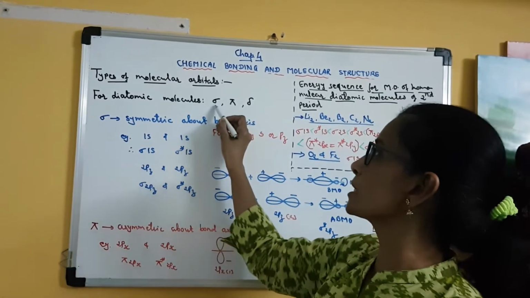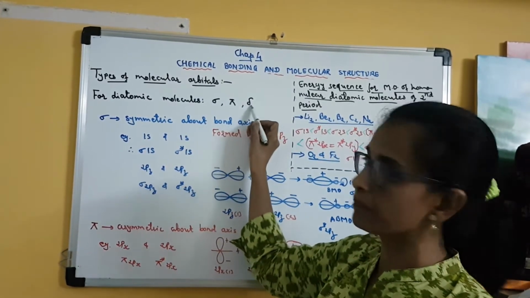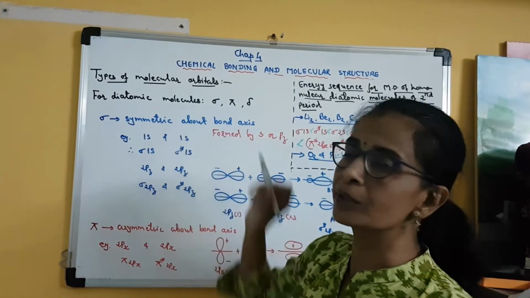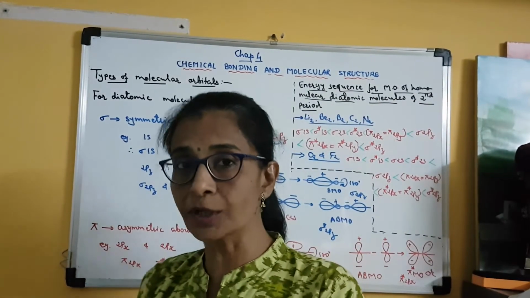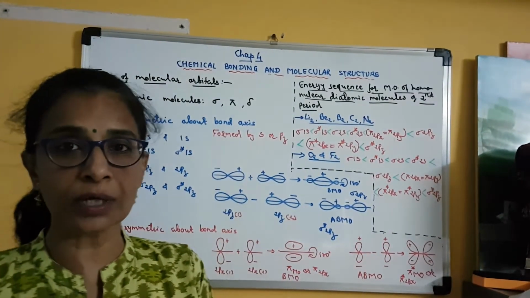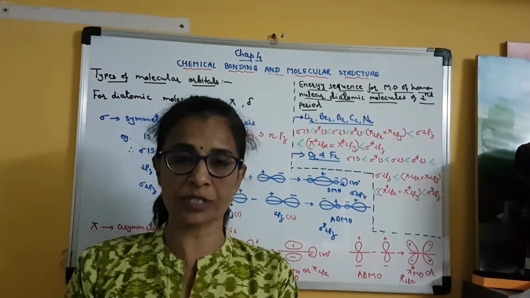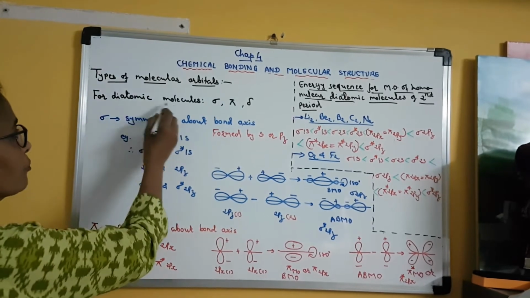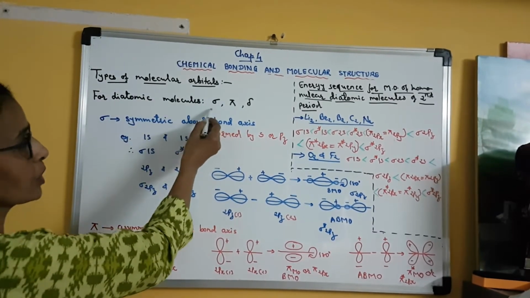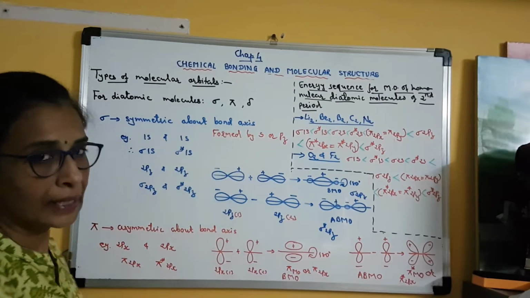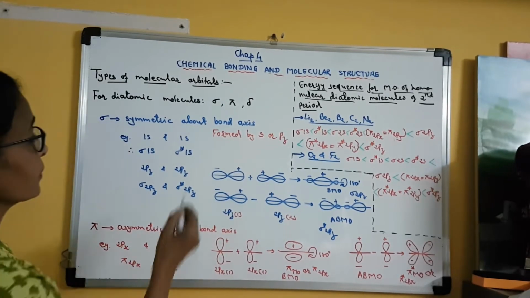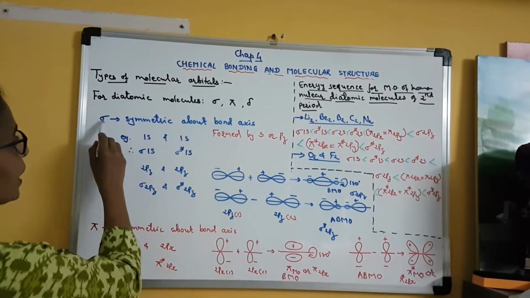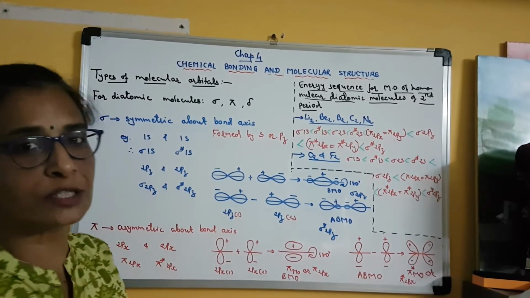So they are sigma, pi and delta. This is for diatomic molecules. So in this chapter we are going to study only homonuclear diatomic molecules. Clear? And that is why we will restrict the types of molecular orbitals only up to sigma, pi and delta. Clear? Okay. Now, how is this sigma orbital formed?